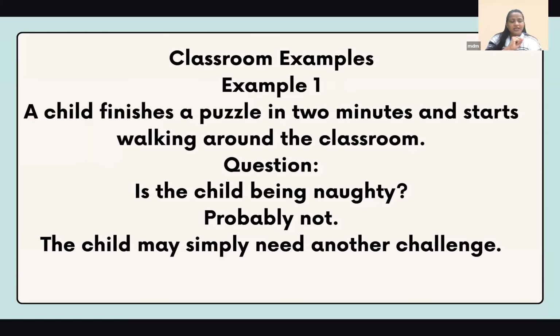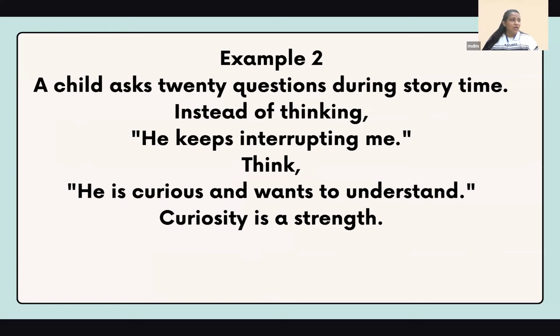So you can prepare for those things. Once the child is done, let me keep one puzzle ready that I can give that child, and I can circulate the puzzles that way. I'm not telling you to prepare 10 puzzles only for that child, just keep one. By the time the other child finishes, you can circulate the puzzle with them. You can keep doing it that way. Give them some challenges. Keep it ready. They are looking out for it.